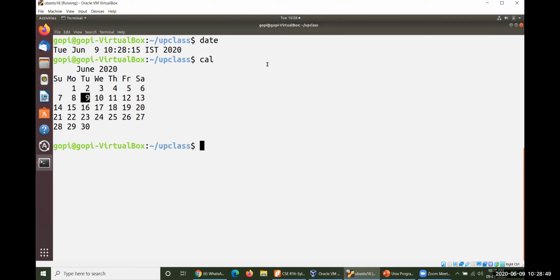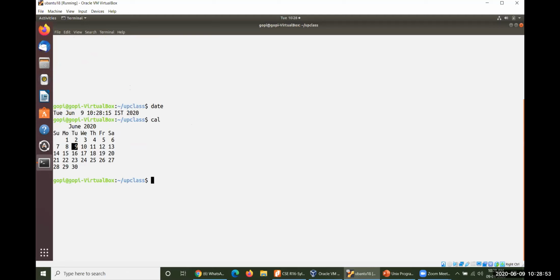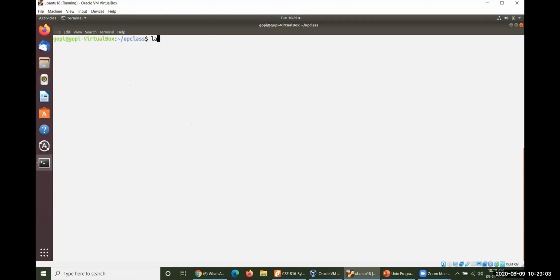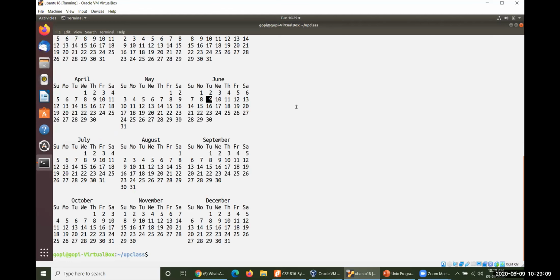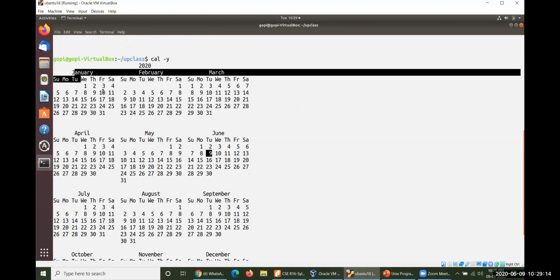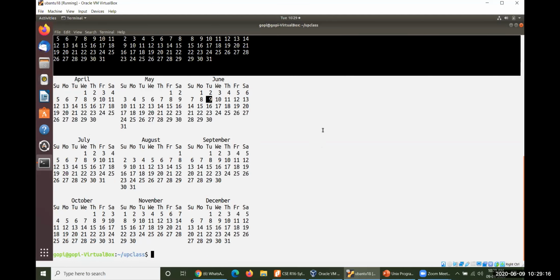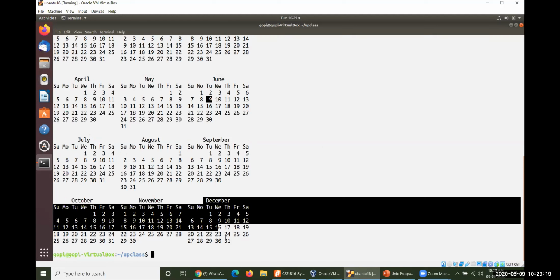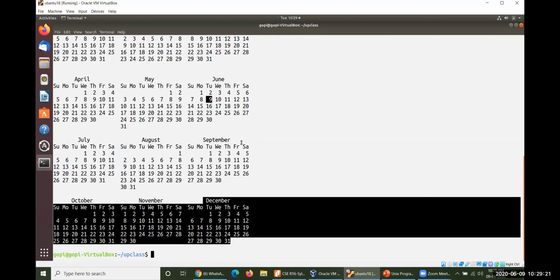Because I would like to show you the complete calendar here, I have to make this font somewhat smaller. If you want to display the complete calendar, use cal -y. If you take -y, the complete year is displayed. Look at this, 2020, and right from January up to December you can see everything, complete information.